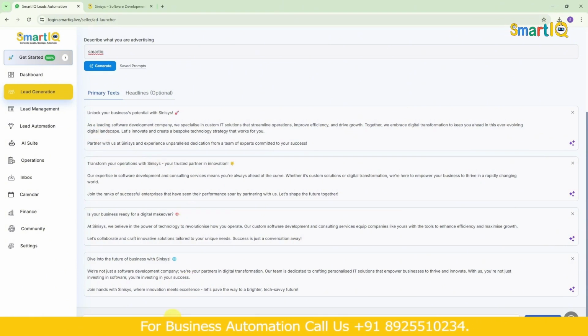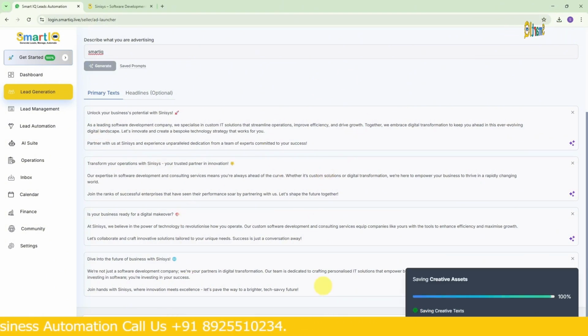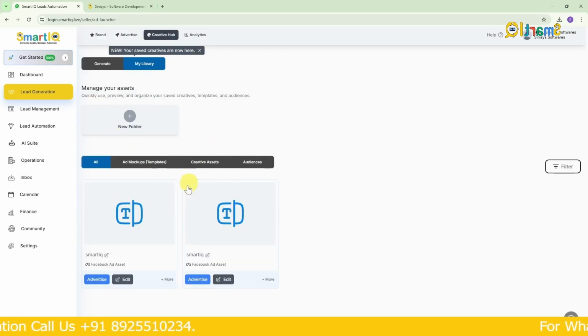I'll click save and once I do that, it will create a text for us. After that we can choose and edit it here, and once the ad comes, we can do whatever we want with it. That means we can post it.